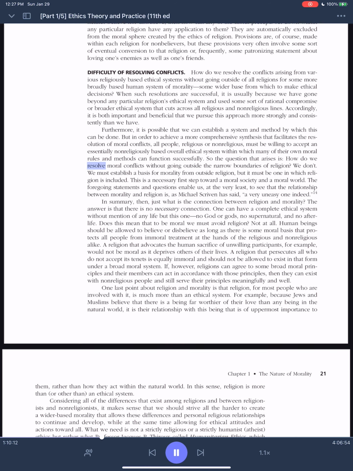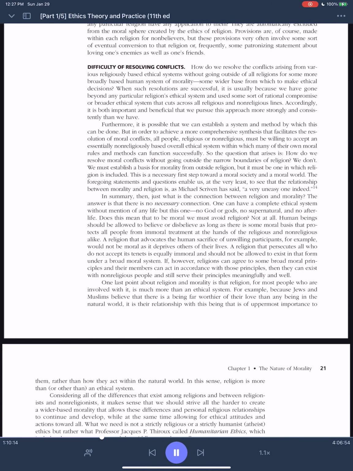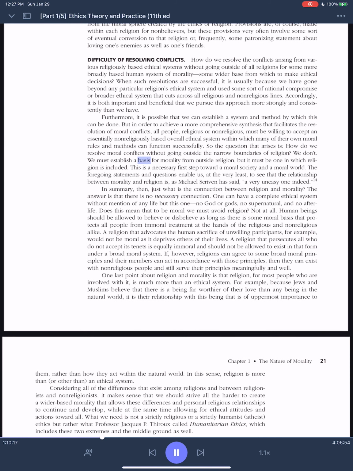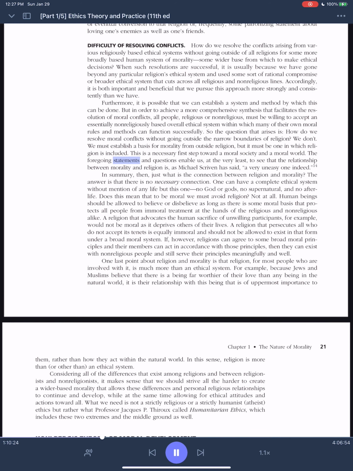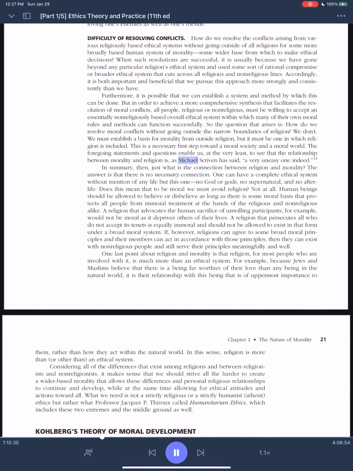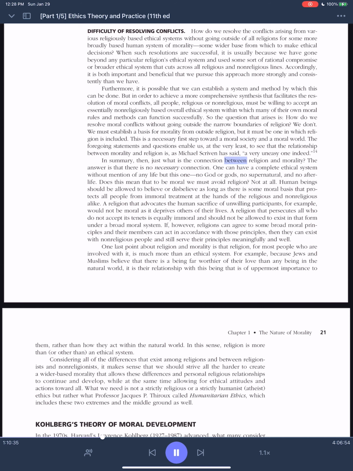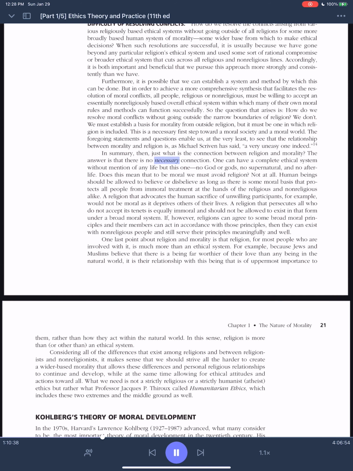So the question that arises is, how do we resolve moral conflicts without going outside the narrow boundaries of religion? We don't. We must establish a basis for morality from outside religion, but it must be one in which religion is included. This is a necessary first step toward a moral society and a moral world. The foregoing statements and questions enable us, at the very least, to see that the relationship between morality and religion is, as Michael Scriven has said, a very uneasy one indeed. 14. In summary, then, just what is the connection between religion and morality? The answer is that there is no necessary connection.